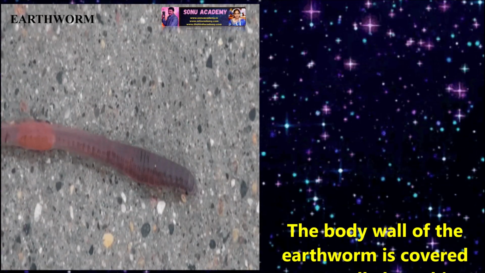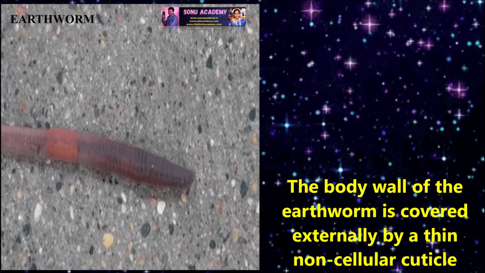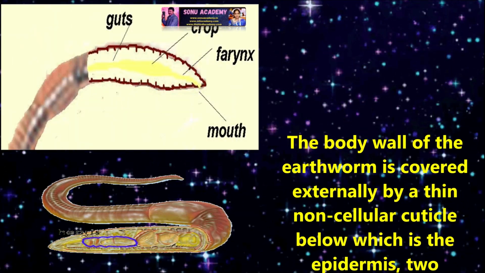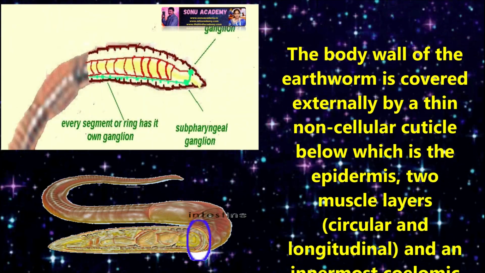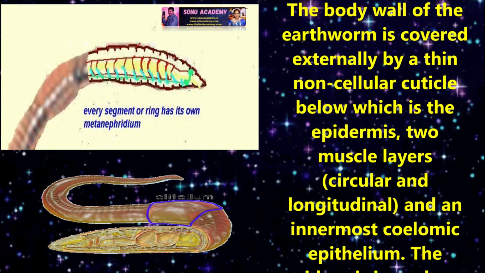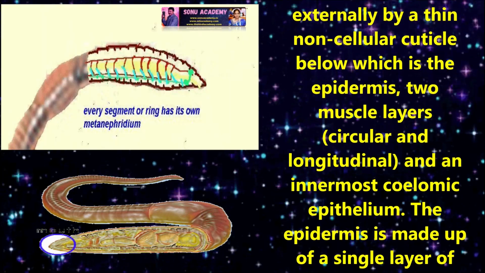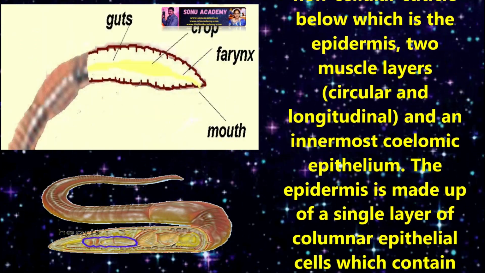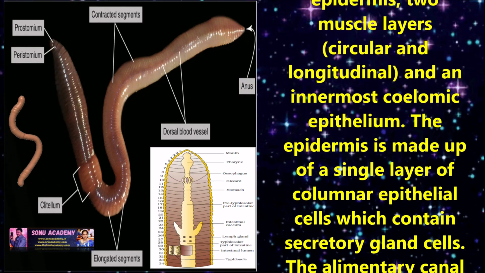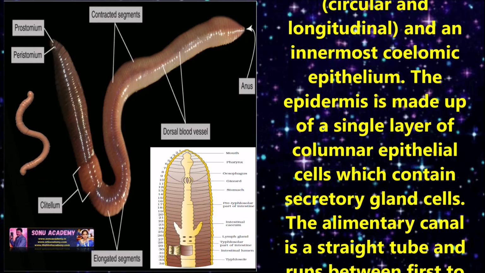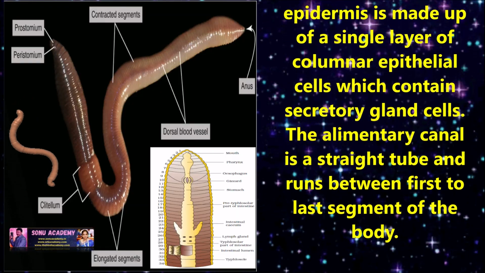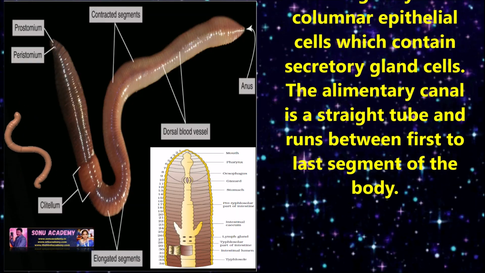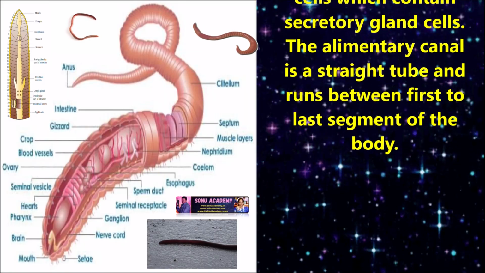Now let us study the anatomy of the earthworm. The body of the earthworm is covered externally by a thin non-cellular cuticle, below which is the epidermis, two muscle layers, meaning circular and longitudinal, and an innermost coelomic epithelium. The epidermis is made up of a single layer of columnar epithelial cells which contain secretory glands.